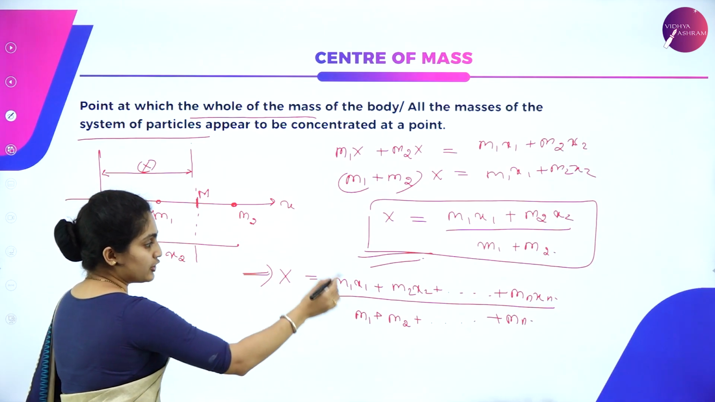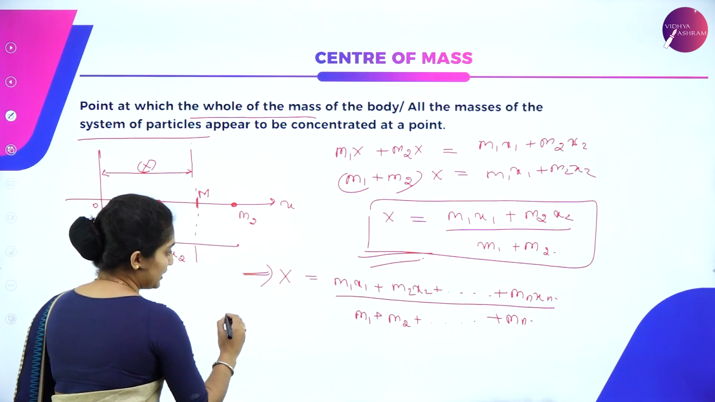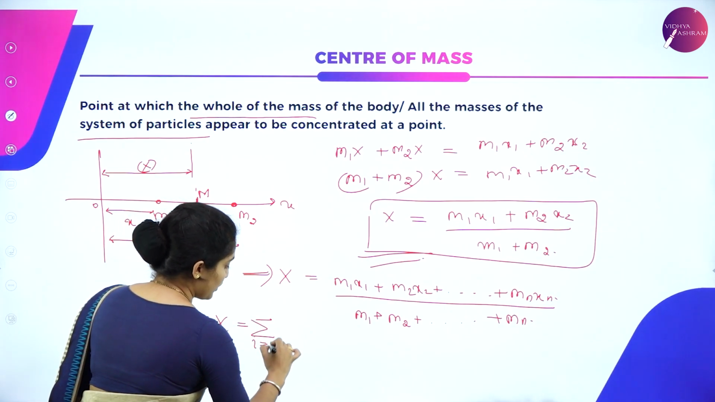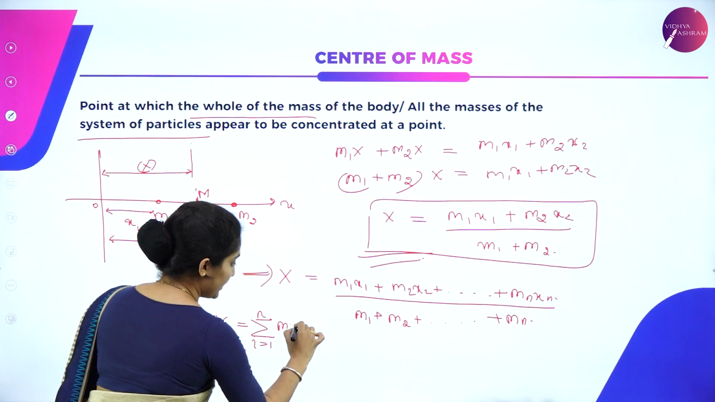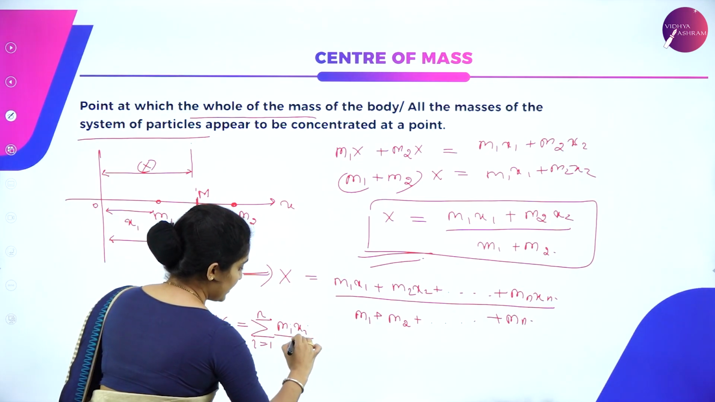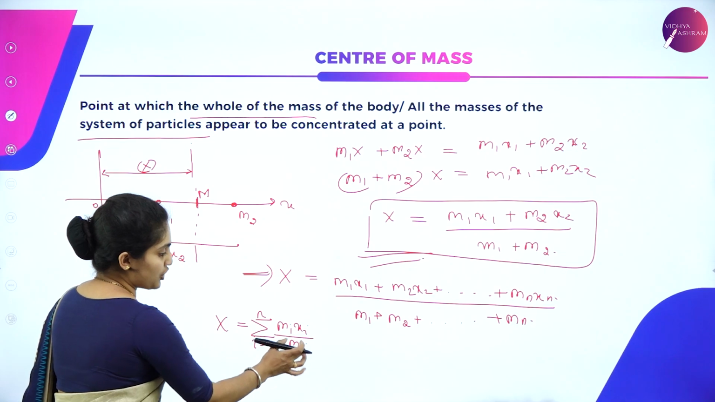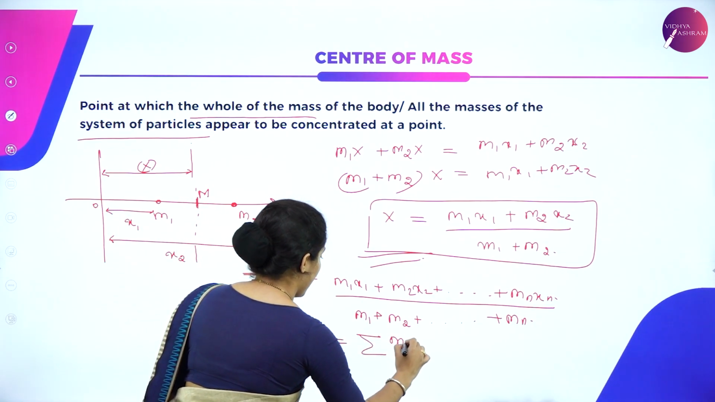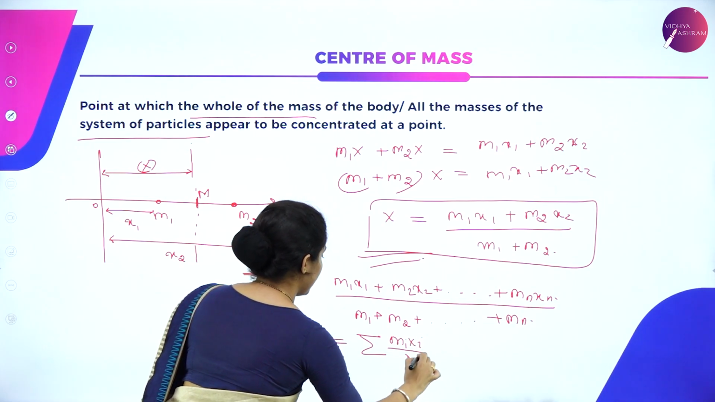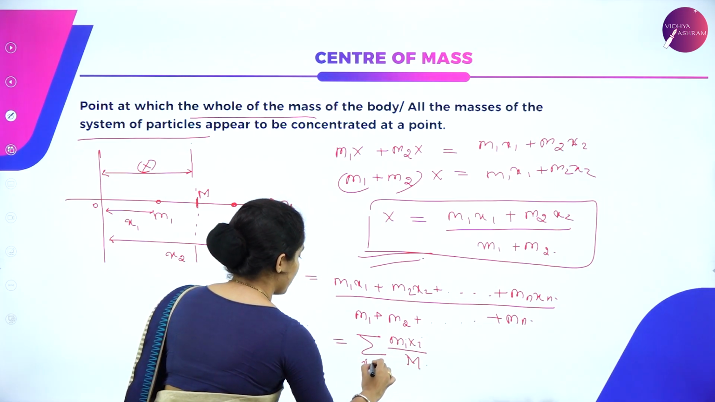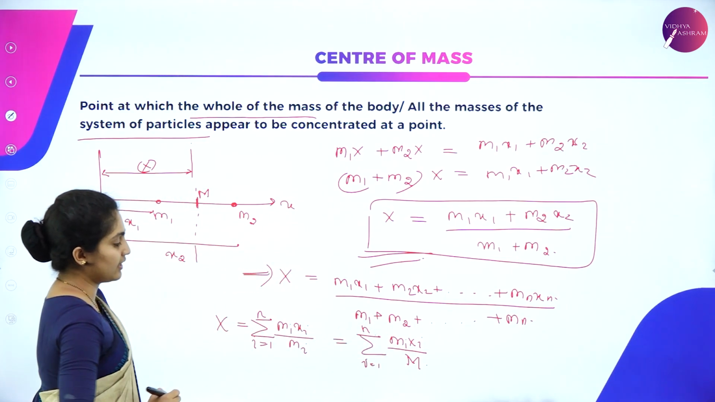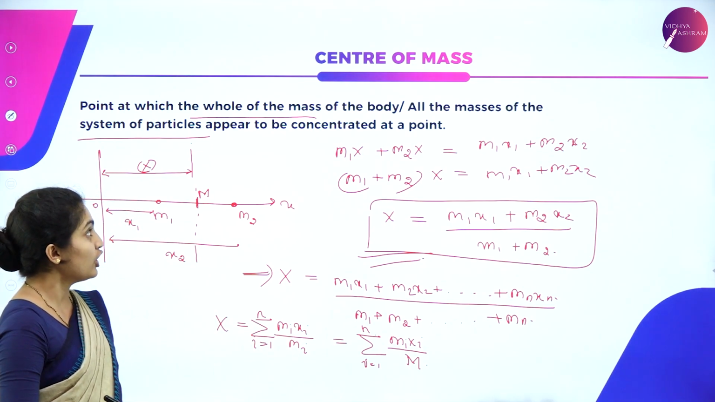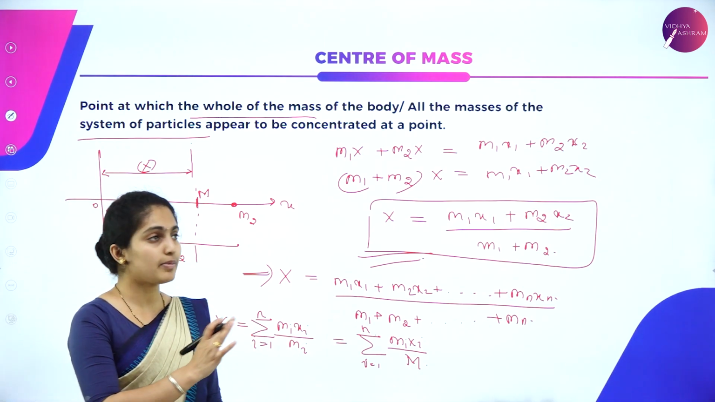So instead of writing the complete thing, we can sum it up as x is equal to summation of i equals 1 to n of mi xi divided by summation of mi. We know that summation of mi can be called capital M, that is the total mass, and x is nothing but the distance of the center of mass. This is how exactly the summation looks like for a center of mass. That's all about your center of mass.